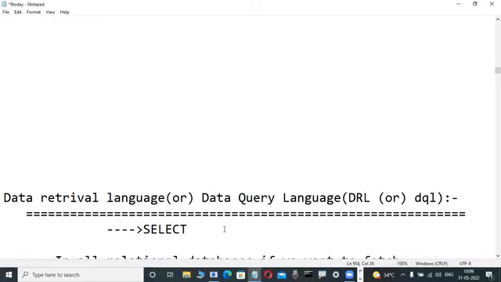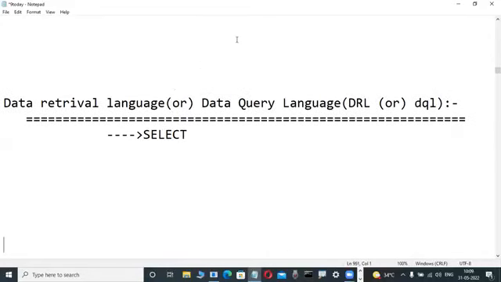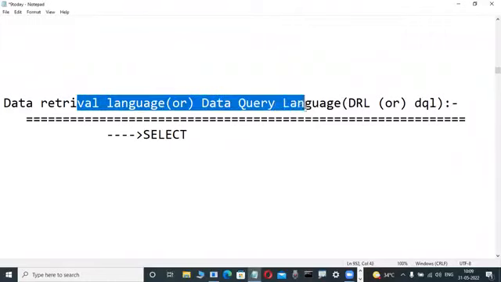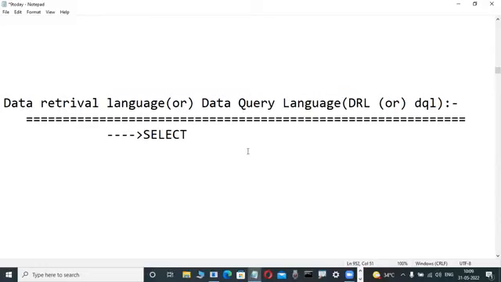Write it as a side heading: data retrieval language, or data query language. Within the parentheses, DRL or DQL.